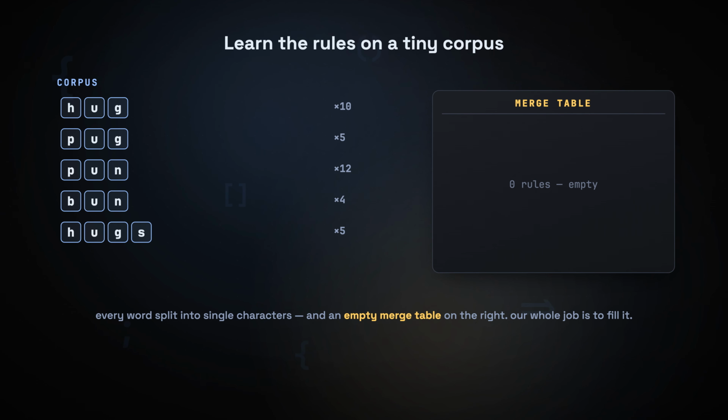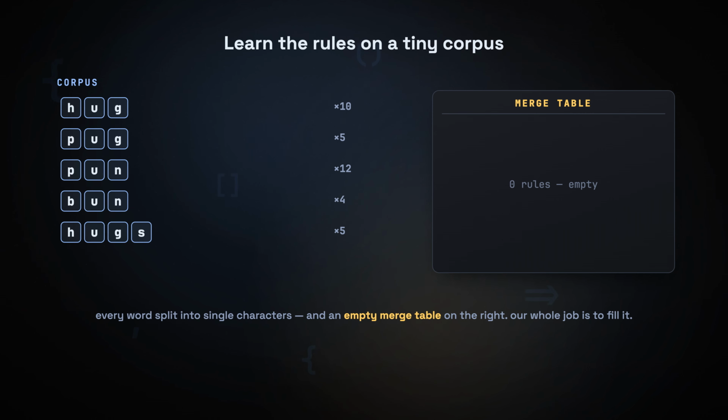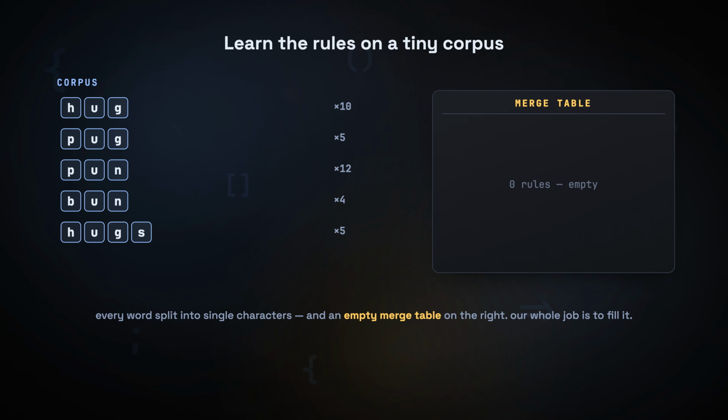Forget billions of words. We'll learn the rules on a tiny pretend corpus, just 5 words with how often each appears. Hug 10 times, pug 5, pun 12, bun 4, and hugs 5. We start at rock bottom, with every word split into single characters, and our entire vocabulary is just the handful of letters that show up. That empty table on the right is where the magic gets written. It's called the merge table, and right now it has 0 rules in it. Our whole job is to fill it, 1 row at a time.